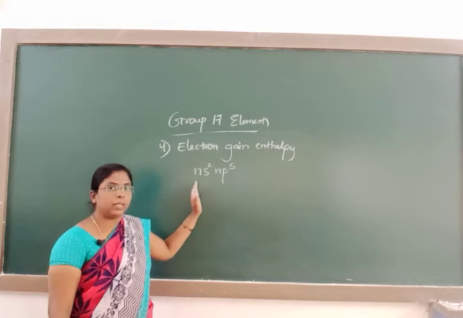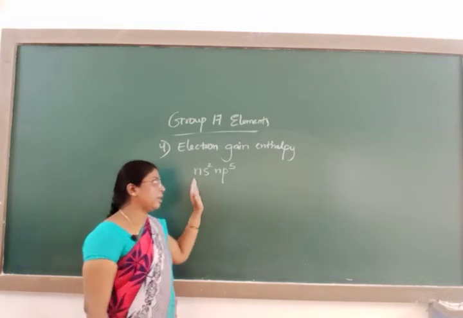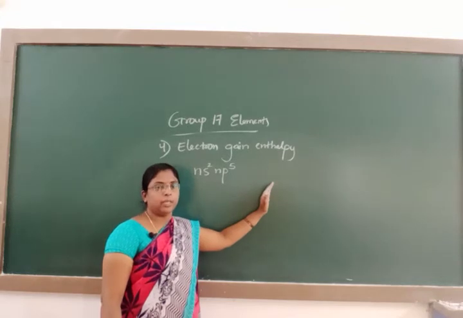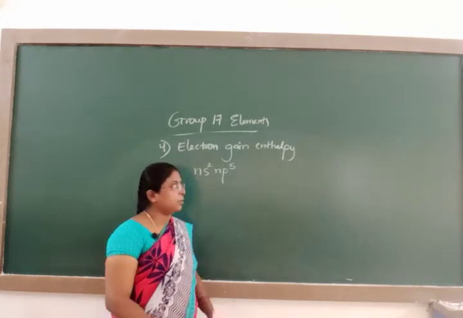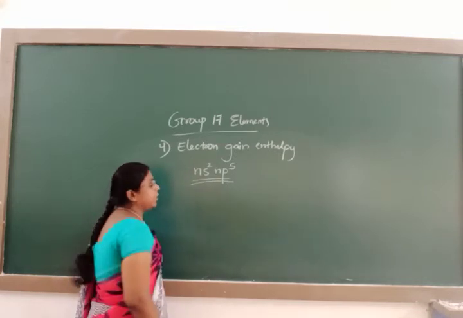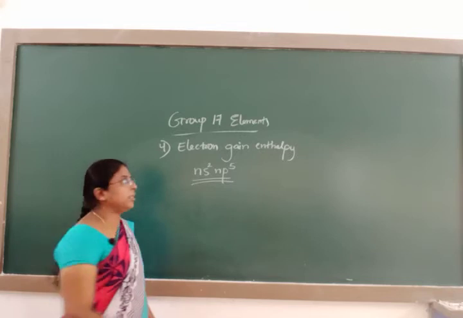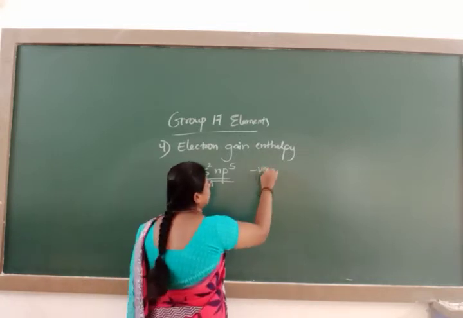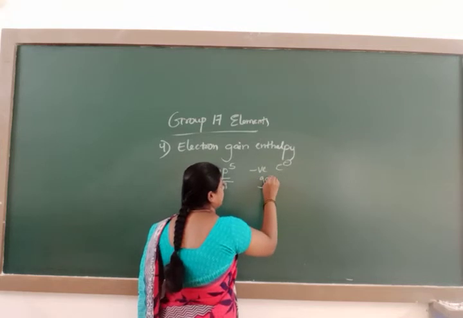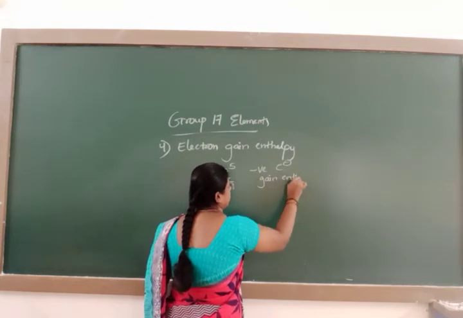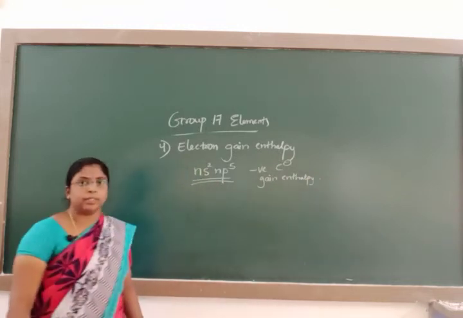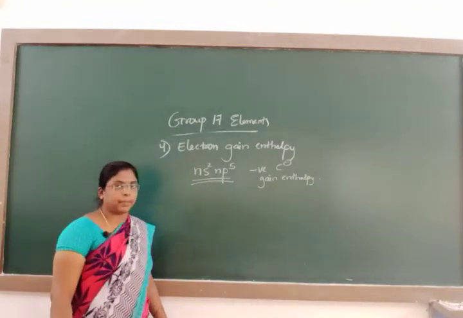If they gain one electron, they have completed their octet structure and they have an inert gas configuration. Hence these elements are more electronegative in nature and they have negative electron gain enthalpy.